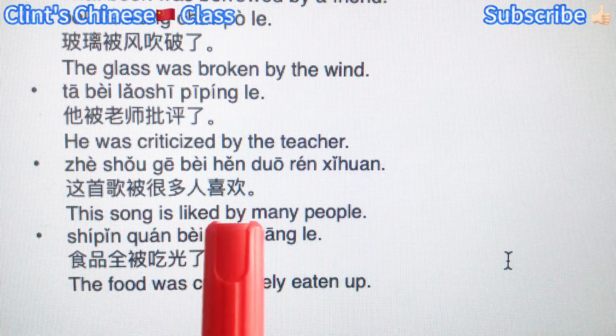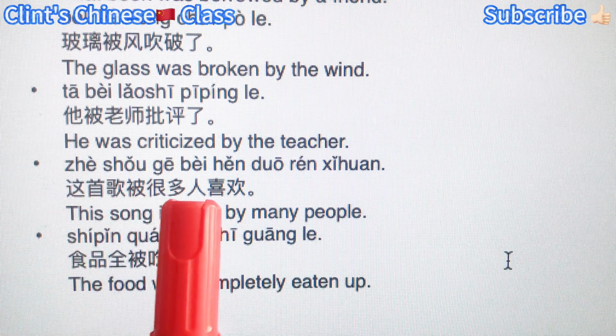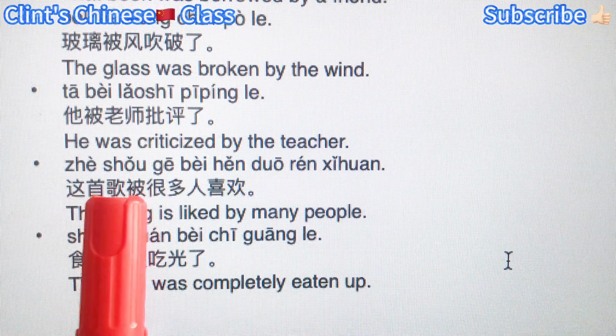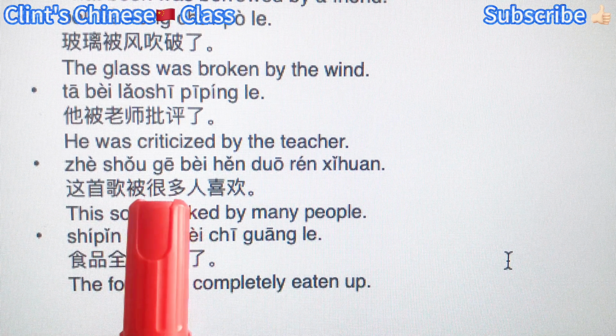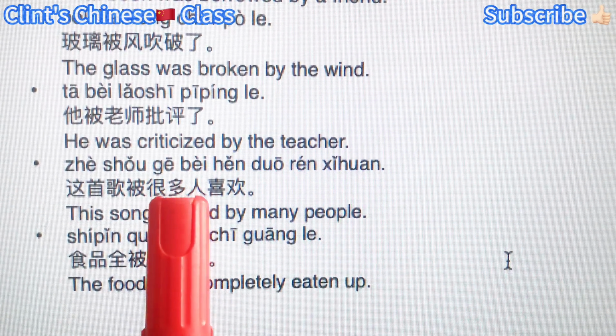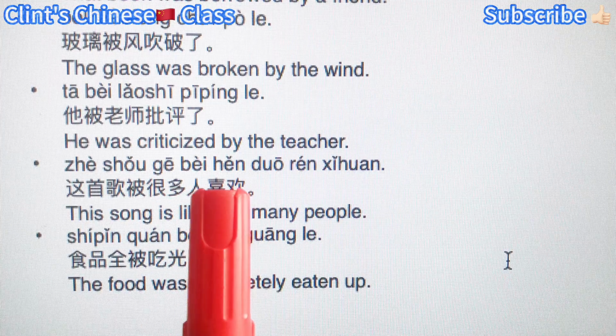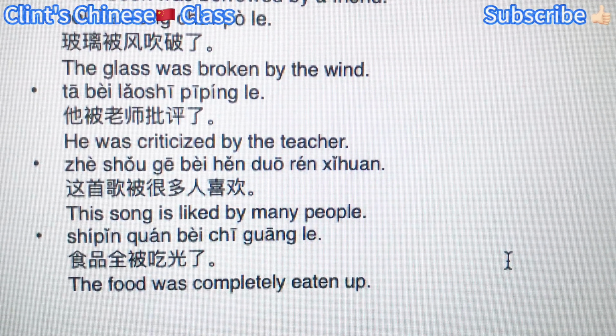This song is liked by many people. 这首歌被很多人喜欢。这首歌 subject, 被 like by, 很多人 many people, the doer of the action, and the action is 喜欢 like.